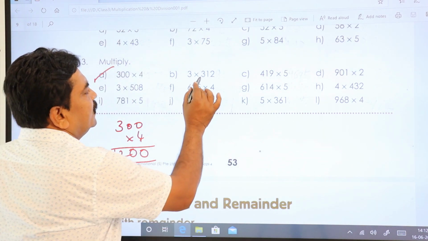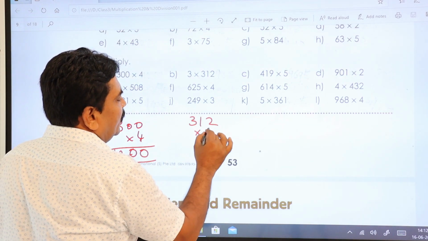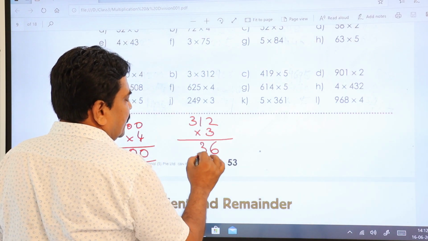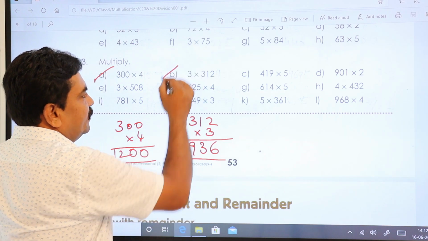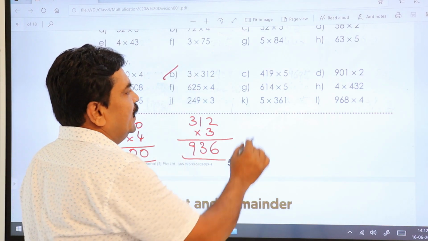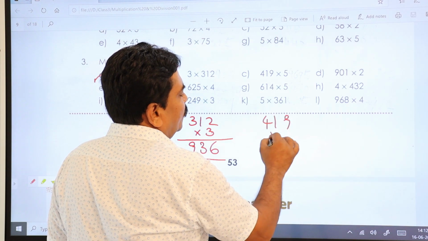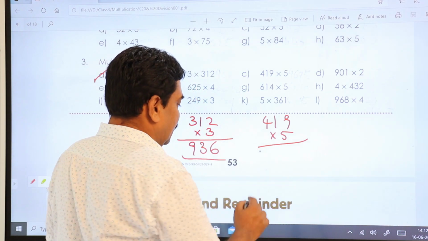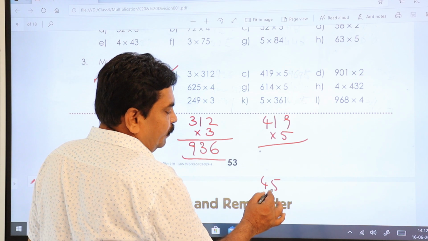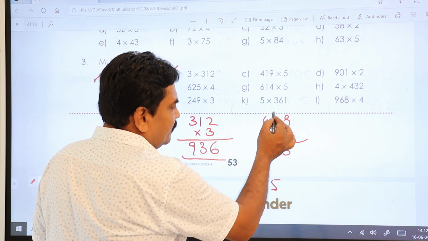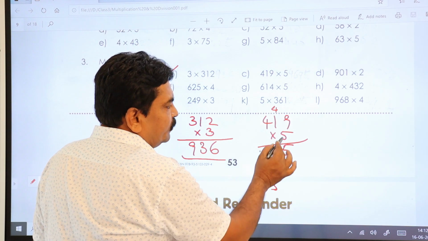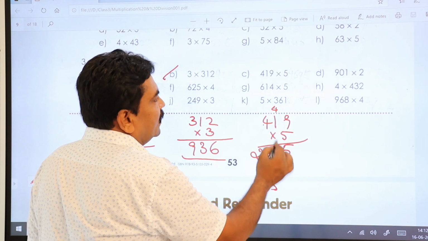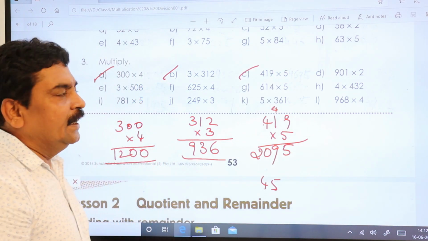Next one is 300. The bigger number you write down and multiply with the smaller number. 3 twos are 6, 3 ones are 3, 3 threes are 9 is your answer for this. Then coming to 419 into 5. 5 nines are 45. When you get 2 digits, write them down separately. The ones place value you keep here, the tens place value you keep for the next number, that is 4. 5 ones are 5, 5 plus 4, 9, 5 fours are 20. Answer for this is 2095.